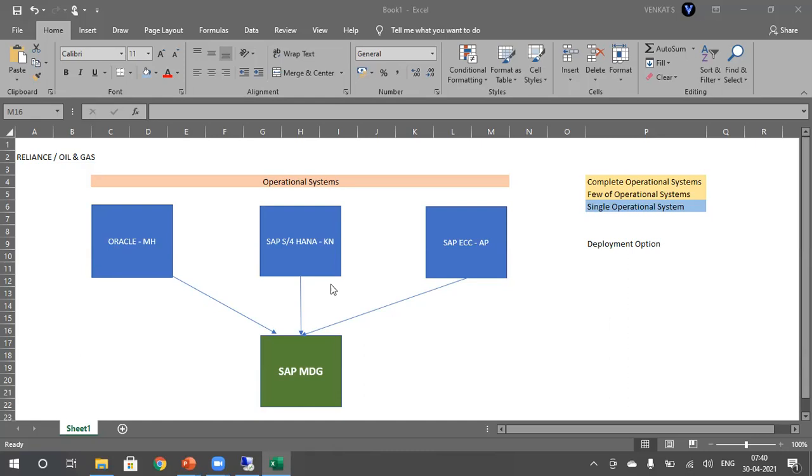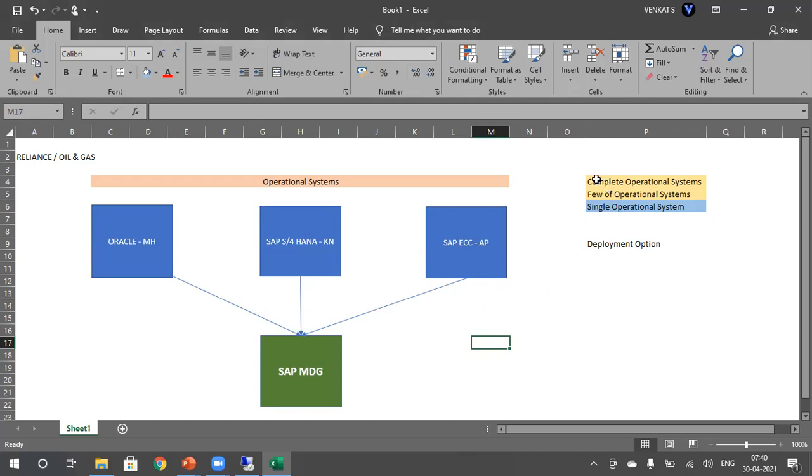Hey Venkat, we lost your audio. Oh, sorry, it went on mute somehow. Okay, so where did you lose me? From the beginning of this concept, or just now? I think when you were explaining the single operational system. Okay, thanks for letting me know.